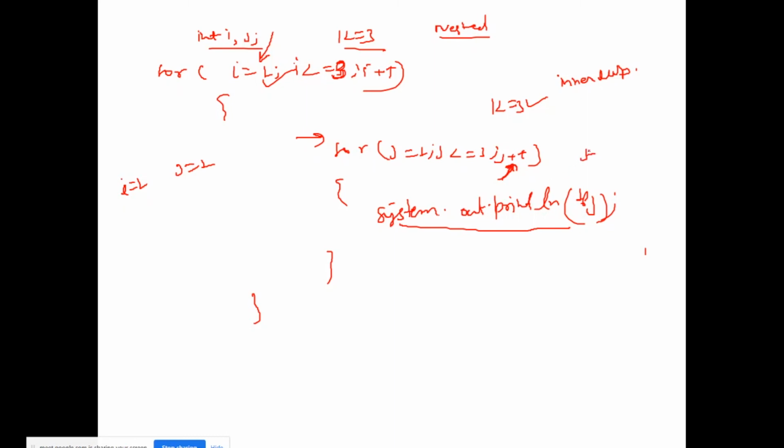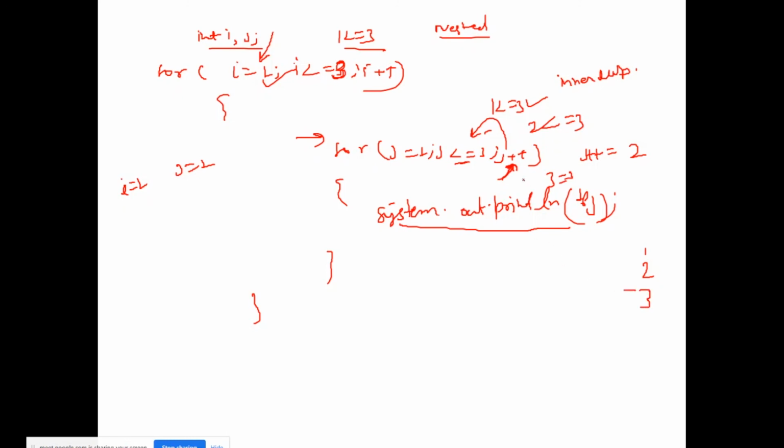So j plus plus, j will be incremented by 1, and the j value will be 2 after incrementing, and 2 is less than or equal to 3, condition is fine, it will print 2. Again it will go back to increment, the j value will be 3 now, and 3 is equal to 3, and it will print 3.